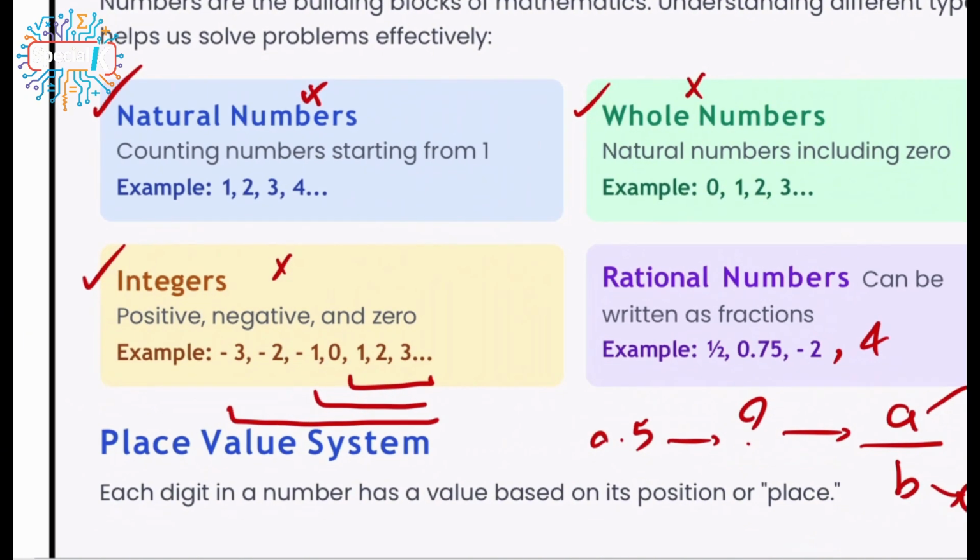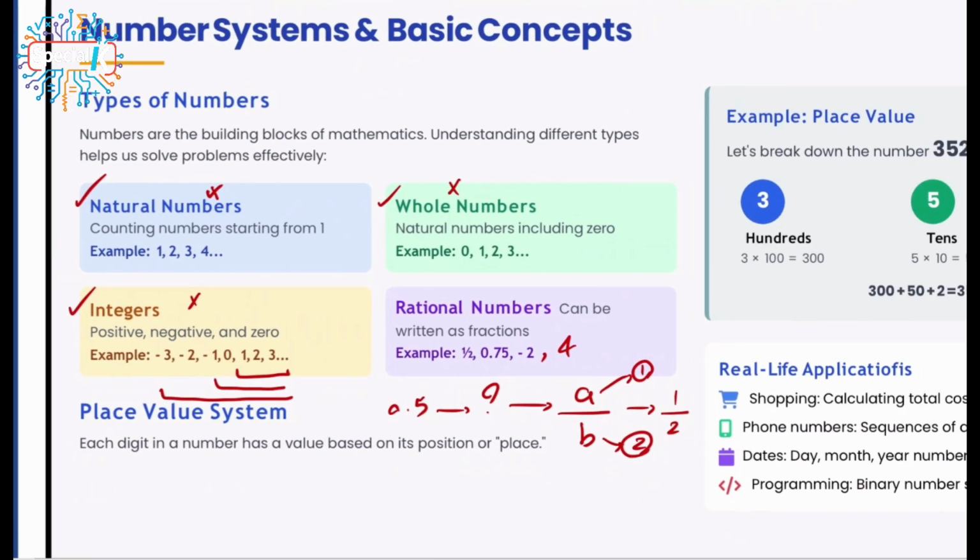So far we understand that we have 4 different kinds of categories right now. There are other kinds of categories, but right now we know about 4. Natural numbers, which are just 1 to infinity. Whole numbers, which are 0 to positive infinity. Integer numbers, which are 0 to positive infinity and 0 to negative infinity. And rational numbers are the ones that can be written as fractions.